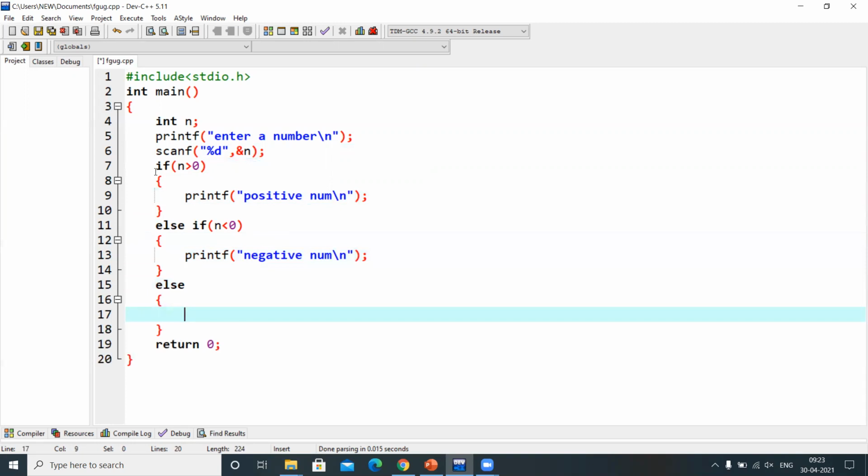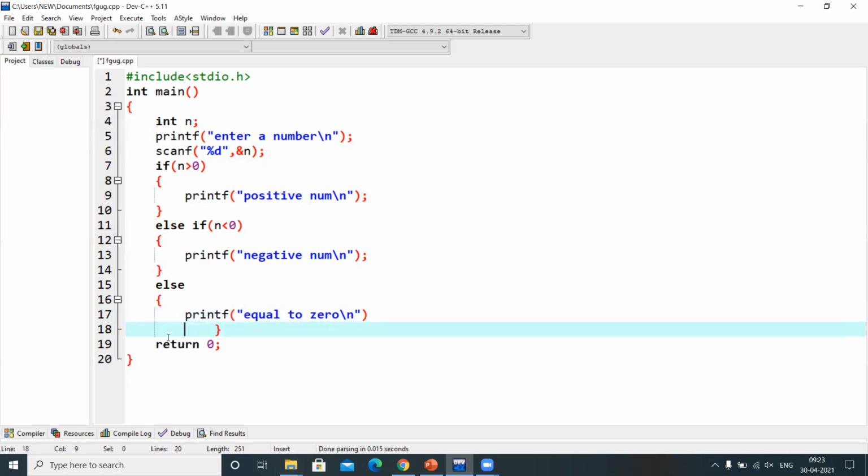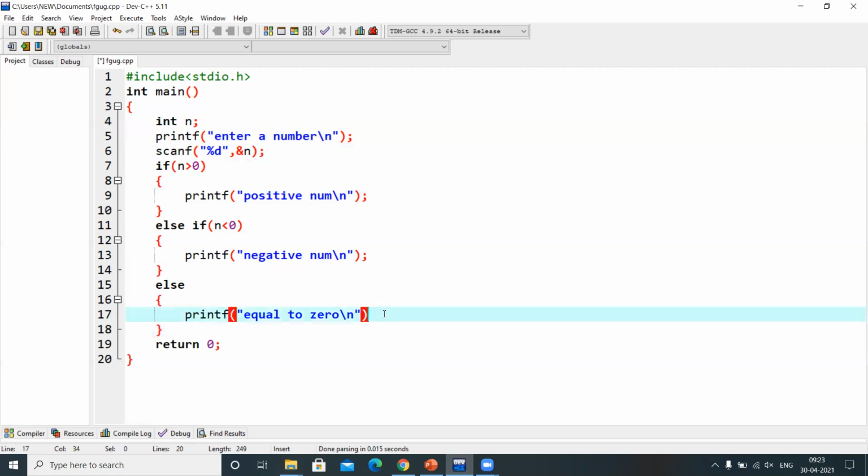If the number is not greater than 0, not less than 0, which means the number will definitely be equal to 0, right? In that case, I am going to write the message as equal to 0, \n, and let me write a semicolon here. Let me save this code and execute.